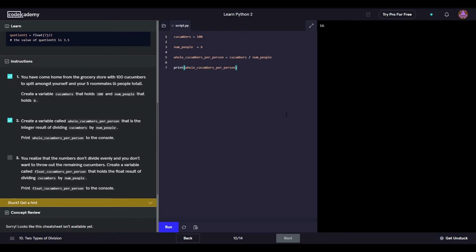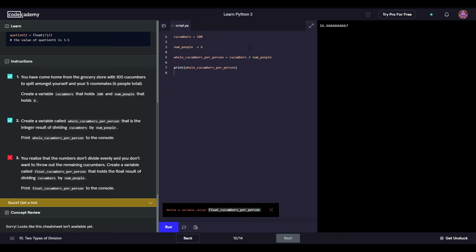You realize that numbers don't divide evenly. They don't, because we're using integers. I assume if we used floats, let's see what that does to it. I assume this changes it, right? Yeah, obviously that's correct, but they don't want that. They don't want that. Is a number that doesn't divide. You want them to remain.